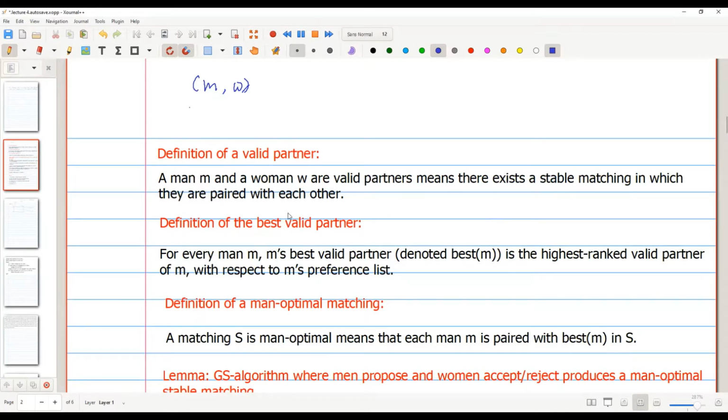And what is the best valid partner? Suppose M has W1 as one of his valid partners, W2 as one of his valid partners, up to WK. They are all valid partners, and there are some not valid partners in between. Then W1 will be called his best valid partner, because W1 has the best rank among all the valid partners. So out of all valid partners of M, the one having the highest rank is the best valid partner.